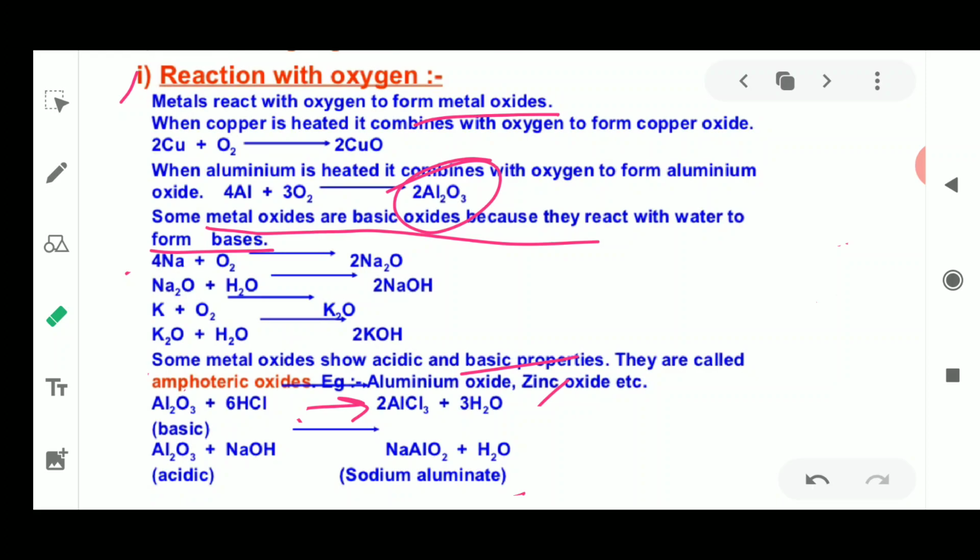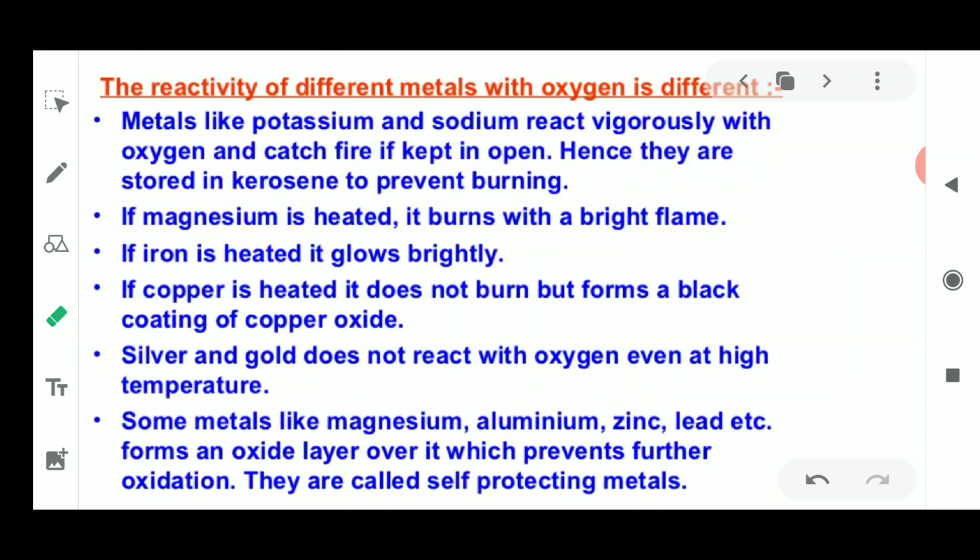Fine. So this was about the first chemical property of metals reacting with oxygen. Now the reactivity of different metals with oxygen is different. If we see the reactivity series, we will find that metals like potassium and sodium react vigorously.